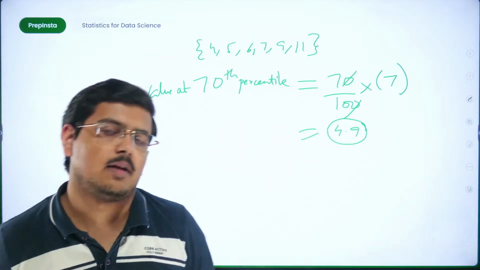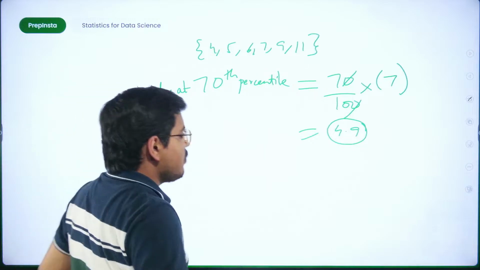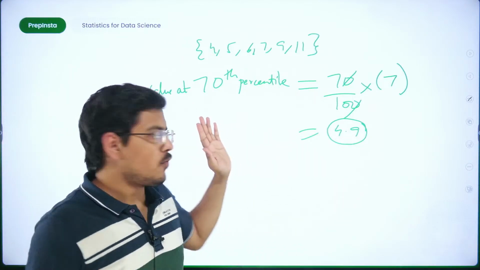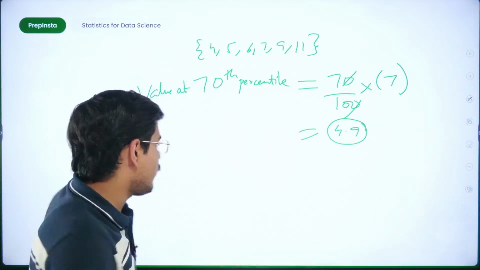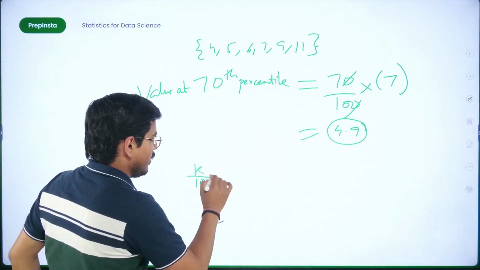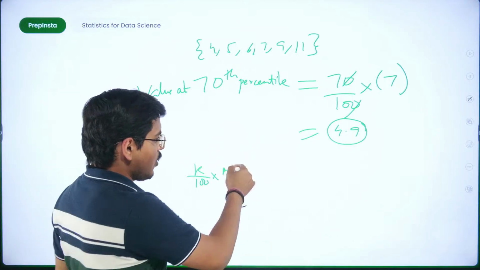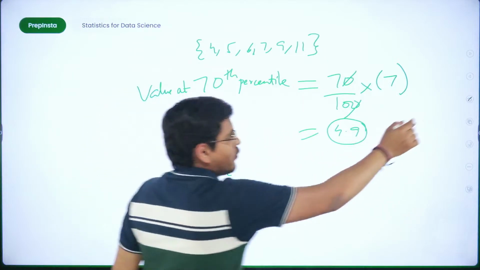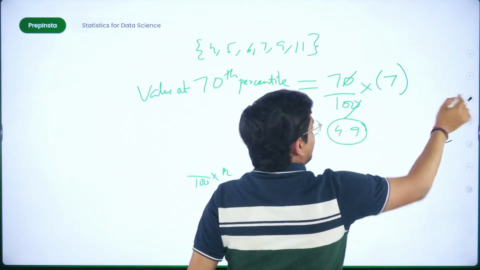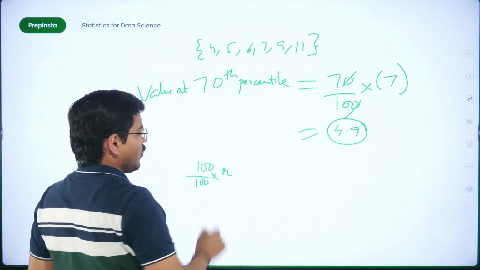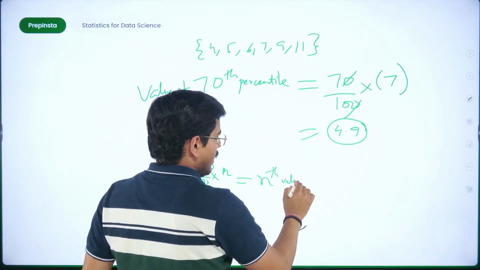Why did we add this 1? The very simple answer to this is, when we talk about percentiles, you have from 1 to 100th percentile. If I do not add this 1, what would the formula look like? K upon 100 into n. This would be the formula because I'm not adding n plus 1. Now what if this kth output is actually the 100th location? What if I tell you that? Then this would become 100 upon 100 into n, then this would be nth value, fine.